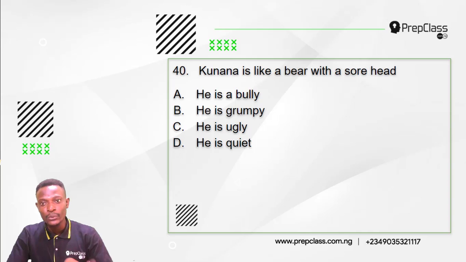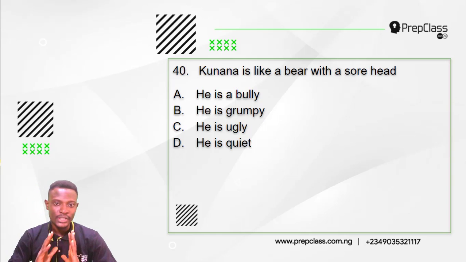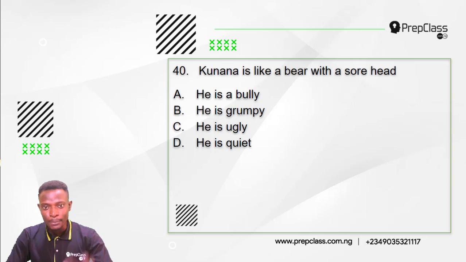Kunana is like a bear with a sore head. Remember, we have to select the option that explains best the information conveyed in this sentence. Option A, he is a bully. Option B, he is grumpy. Option C, he is ugly. Option D, he is quiet. So which of these options explains best the information conveyed in this sentence? Kunana is like a bear with a sore head.